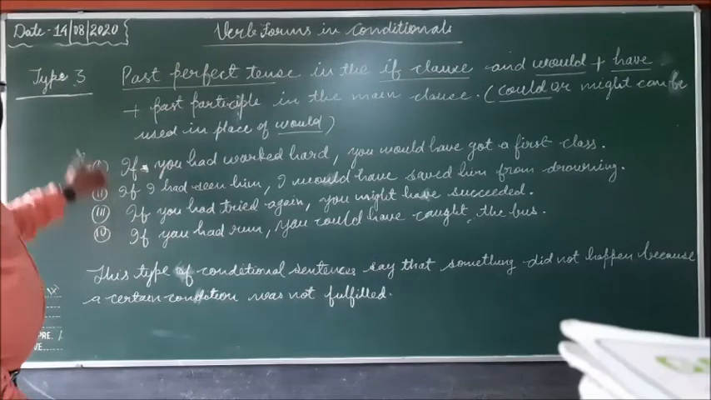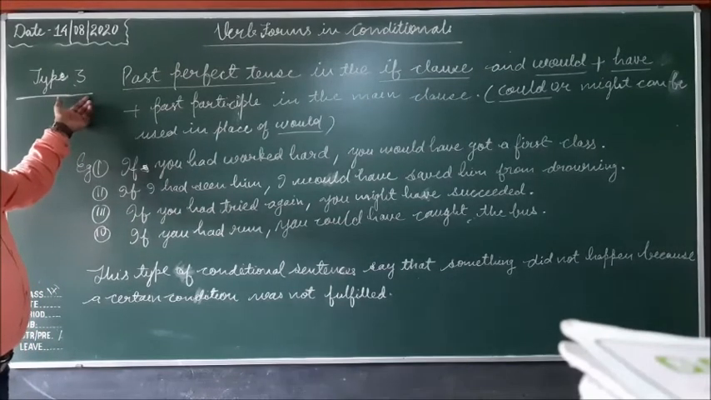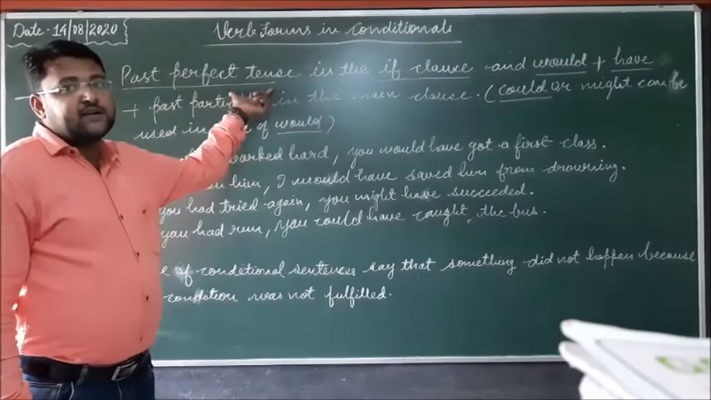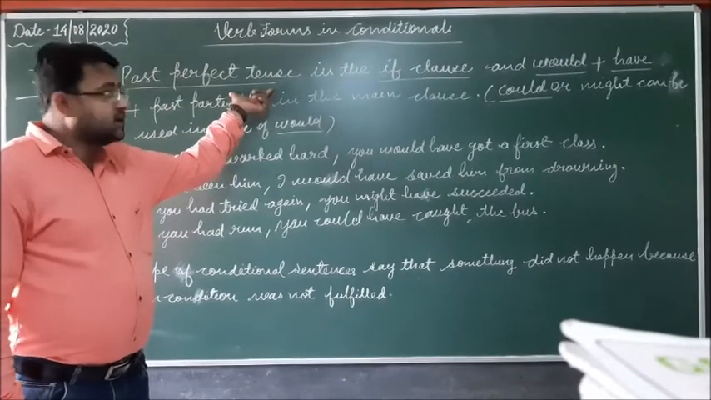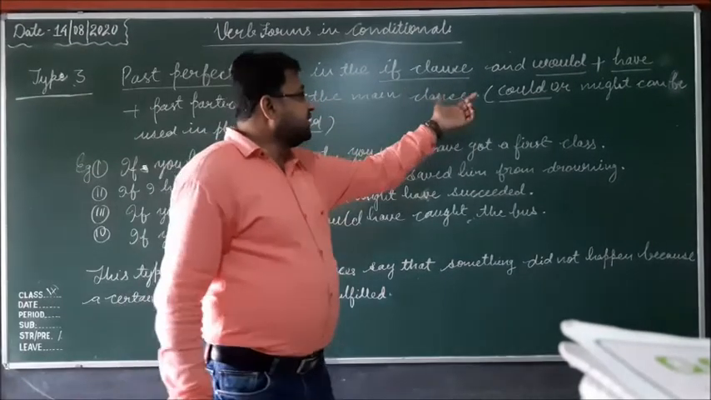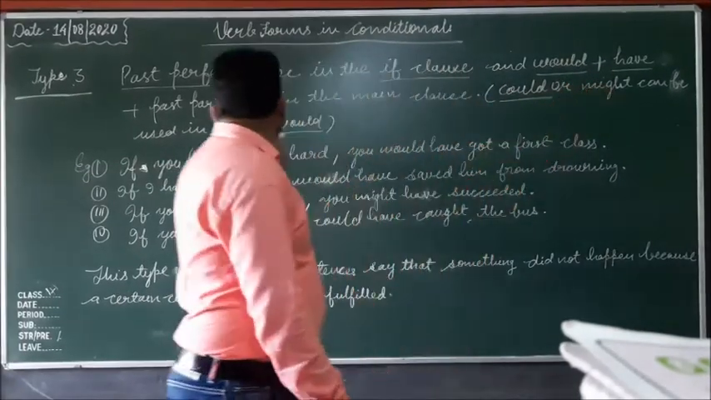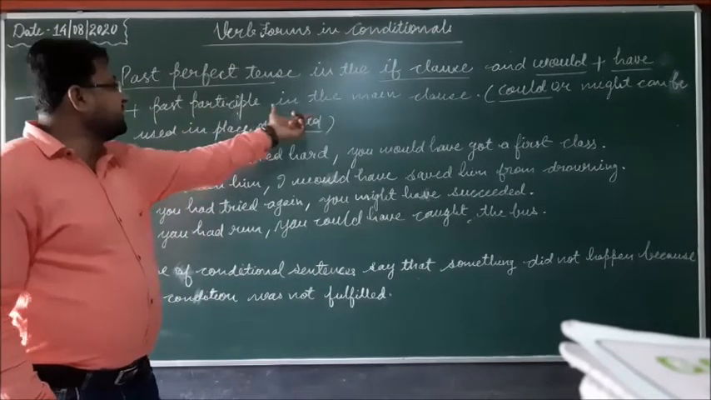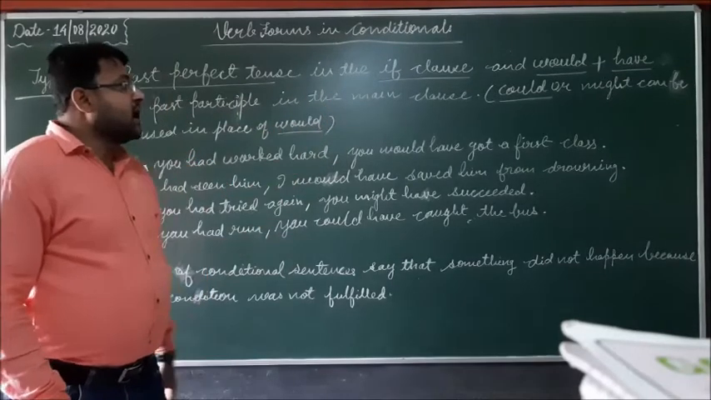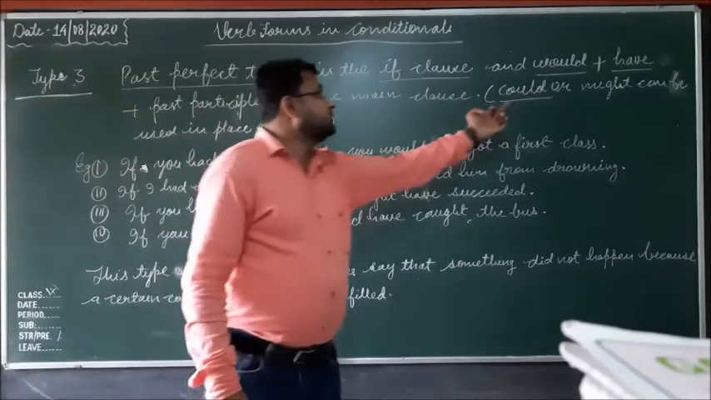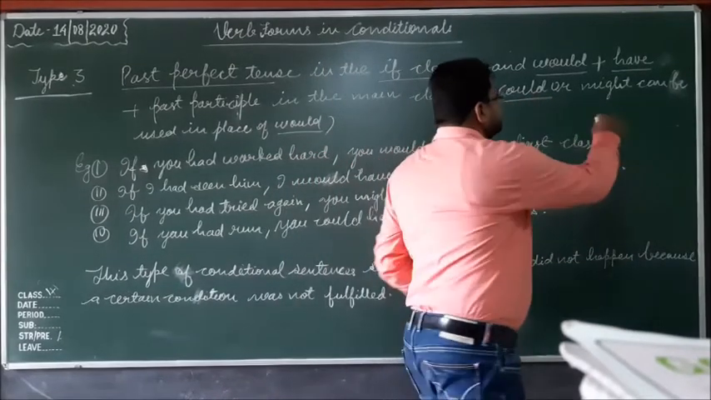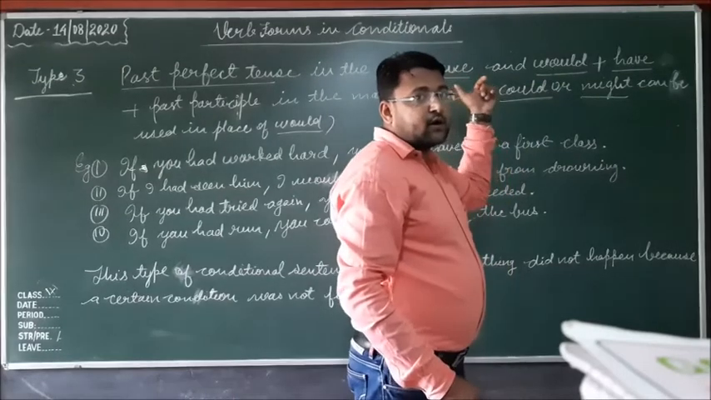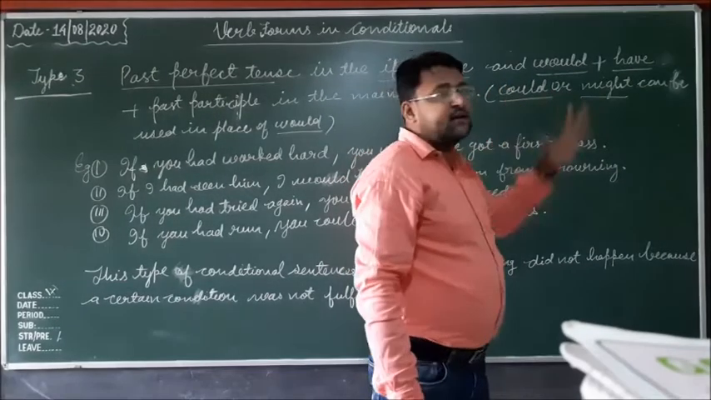Dear students, here you can see type 3 of conditional sentences. In type 3 conditional sentences, past perfect tense, had plus third form of the verb, is used in the if clause, and would plus have plus past participle, means would plus have plus third form of the verb, in the main clause. And in place of would, you can use could or might.